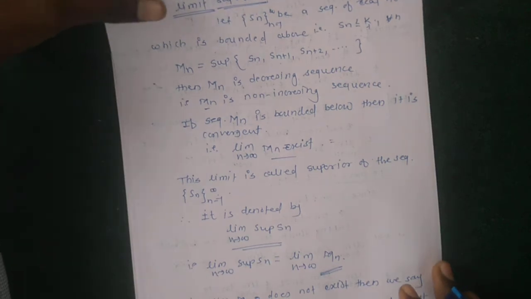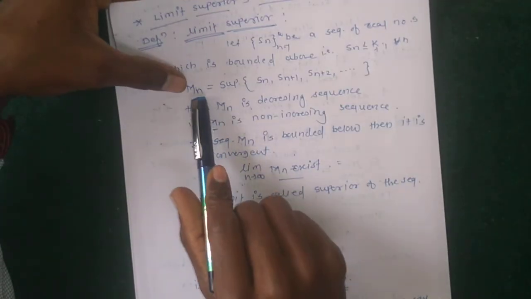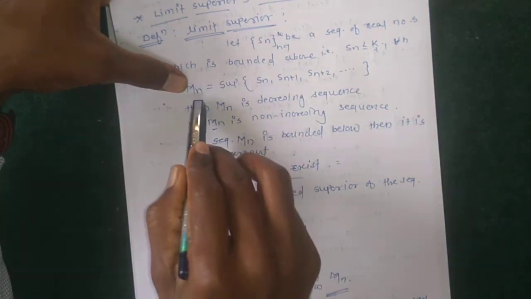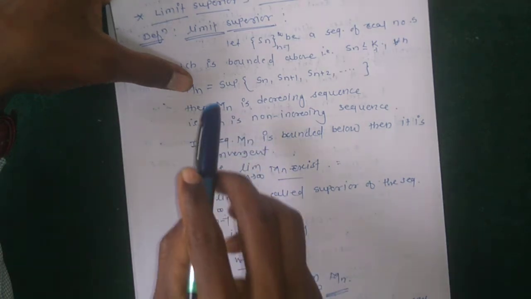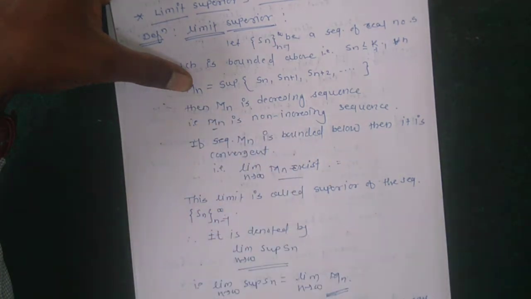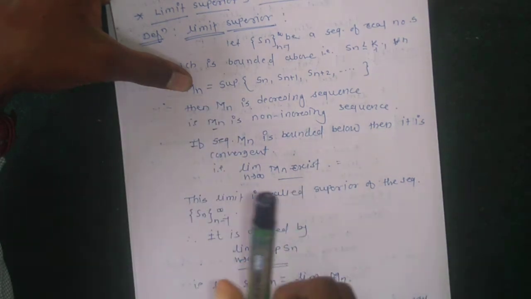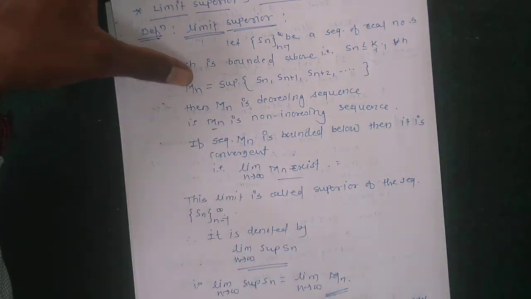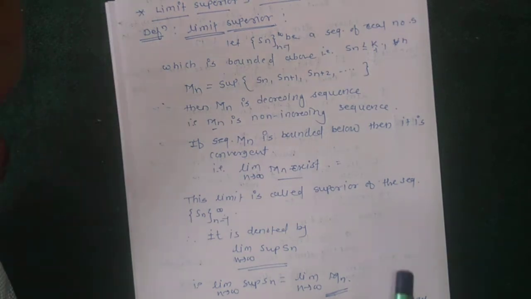What is meant by limit superior? Limit superior means this set Mn is equal to the supremum of Sn+1 and so on. This Mn is a non-increasing sequence, that is, a decreasing sequence, and this sequence is bounded below. Then it is convergent, that is, it has some limit. So its limit is called the limit superior. So the next definition is limit inferior, the reverse of this definition.